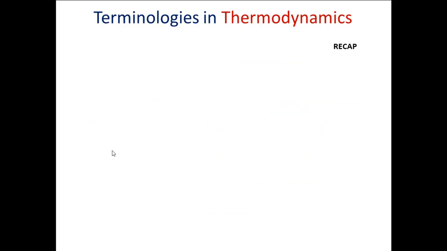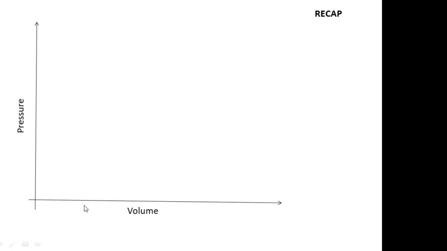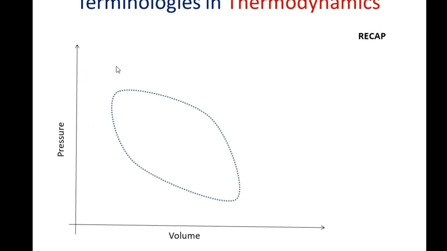Now let us explain this using a PV diagram, right? A pressure volume diagram for a system which is going to undergo many processes. Right? So now I am going to represent the variation of pressure and volume for a system when it undergoes a process. Right? So now let us consider a system which is at initial state, state 1. Now for this system, its corresponding pressure at state 1 is P1, its corresponding volume at state 1 is V1. So this is the initial state of the system.